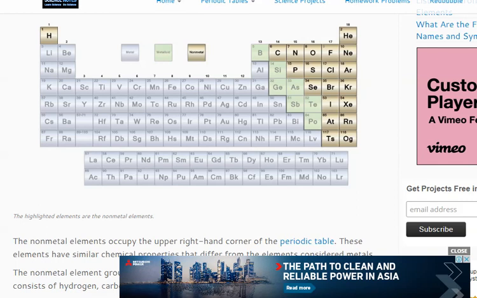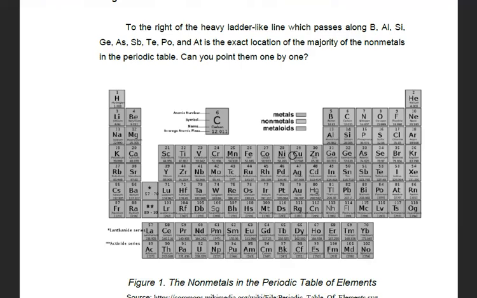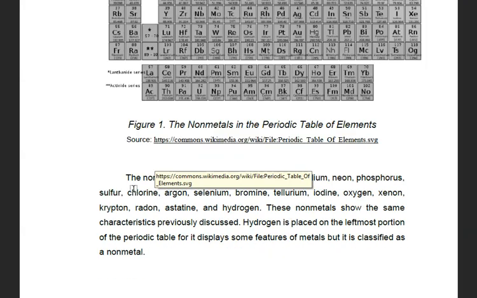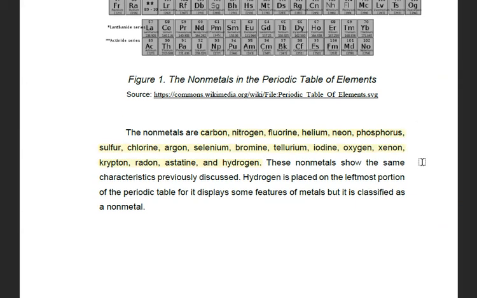So, let's go back to our lesson. Okay. So, naman sa answer guys sa ubos. Okay. So, the non-metals are here. Carbon, nitrogen, okay. So, they are all there. These non-metals show the same characteristics previously discussed.